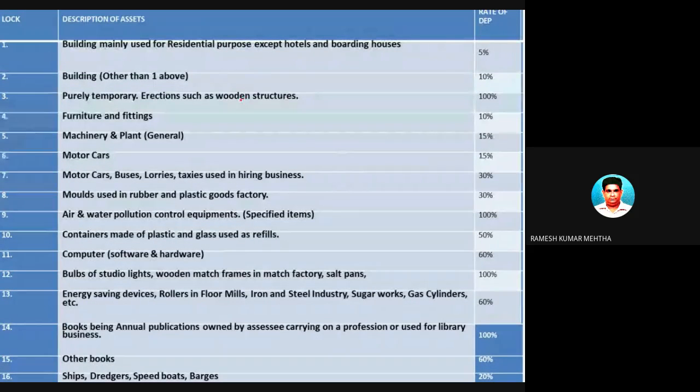So here if you look carefully, we have seen the rate of depreciation of a building mainly used for residential purpose except hotel and boarding houses. Building other than the point which is mentioned above will be depreciated at 10%.